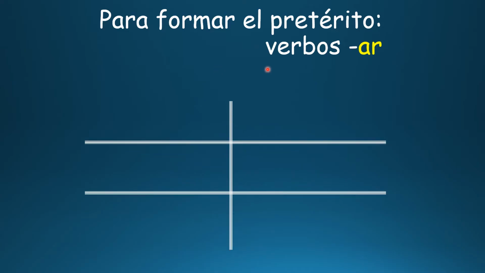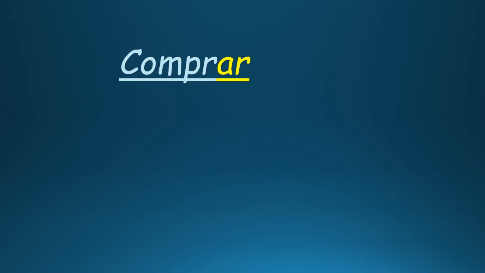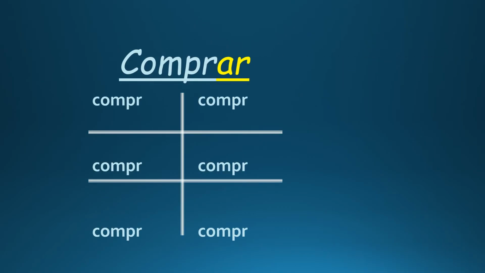Now let's see our AR verb endings for regular AR preterite verbs. É, aste, ó, amos, asteis, aron. Let's use the verb comprar as a good example of a regular AR verb. Compré. Compraste. Compró. Compramos. Comprasteis. Compraron.